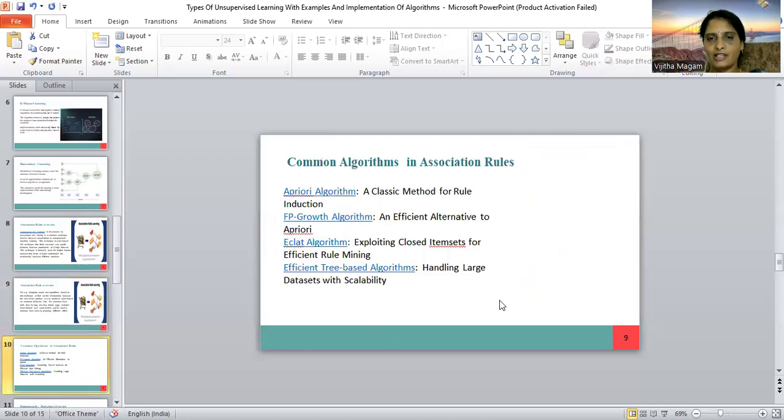The common algorithms in the association rule are the Apriori algorithm, a classic method for rule induction. FP growth algorithms are an efficient alternative to Apriori. The Eclat algorithm exploits closed item sets for efficient rule mining. And efficient tree based algorithms handle large data sets with scalability.